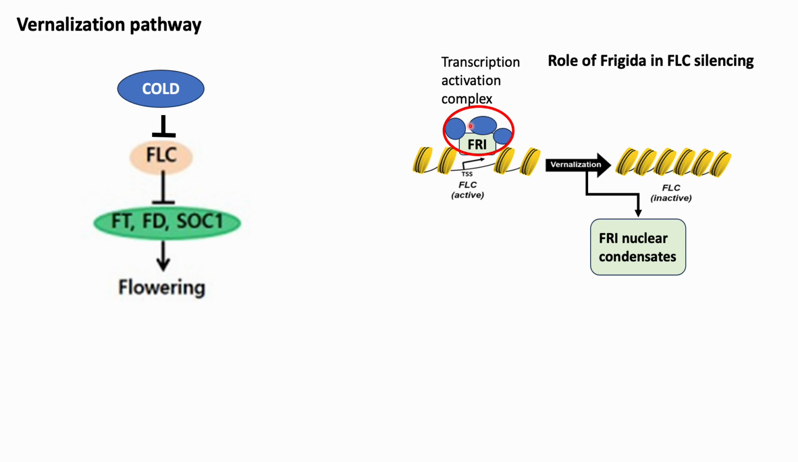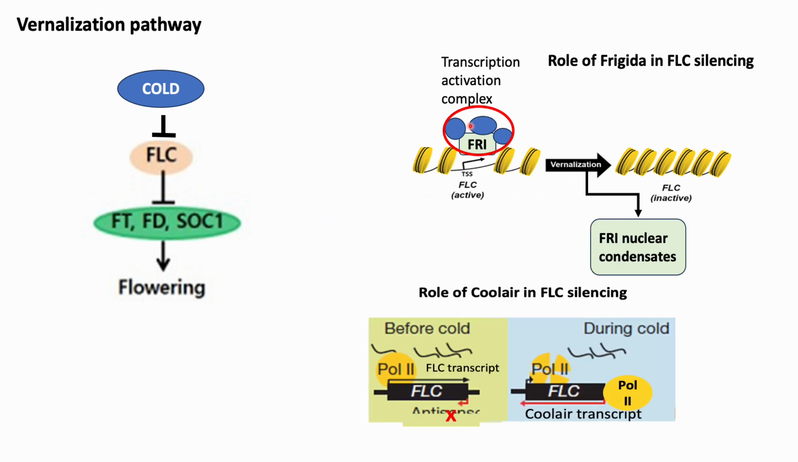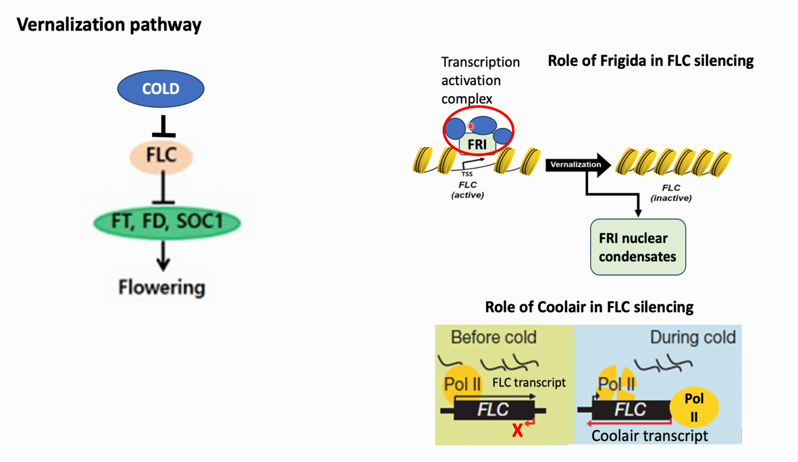Exposure to prolonged cold conditions leads to sequestration of FRI from the FLC promoter. This prevents the FRI induced activation of FLC. The expression of FRI during embryogenesis restores FLC activity in the vegetative stage. FLC silencing also involves a long non-coding antisense transcript of the FLC gene called COOLAIR, which is also a part of the cold sensing mechanism.